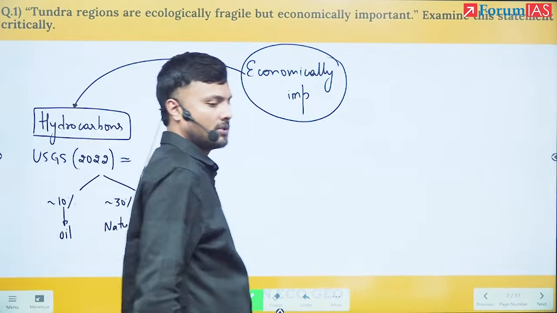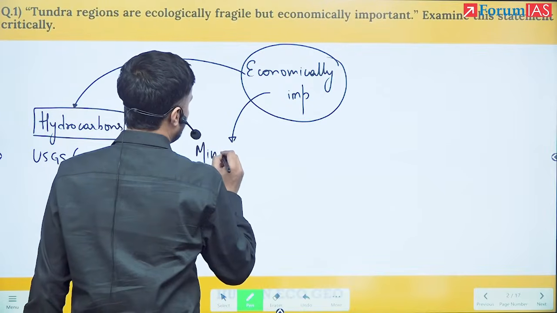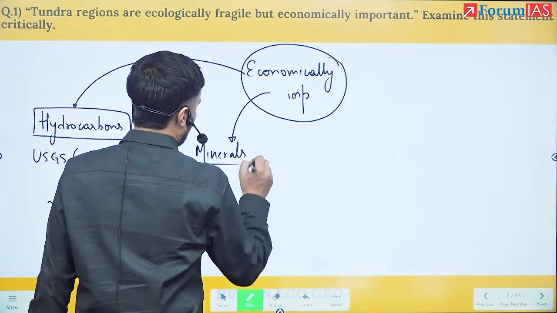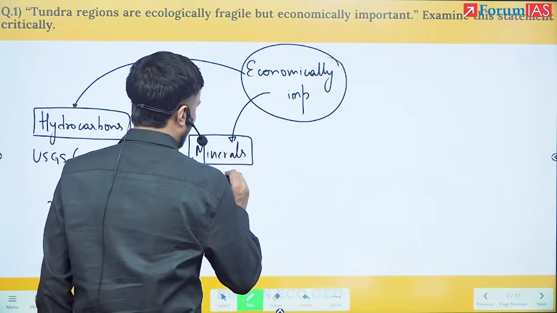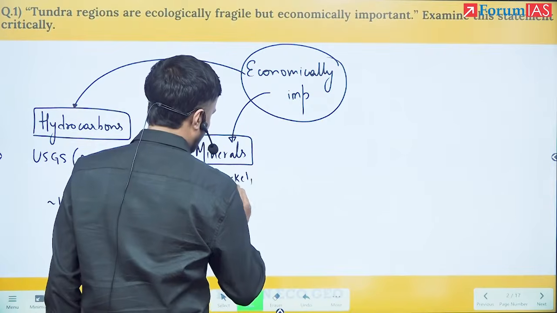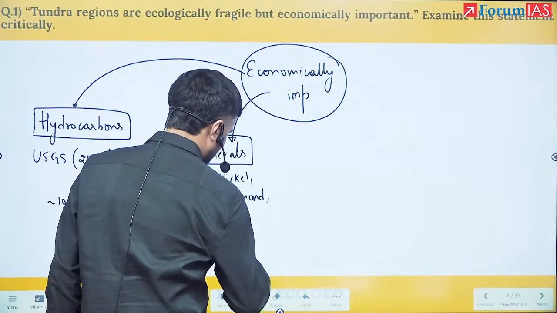Second, what we talk about here is minerals. Minerals means here they have nickel, diamond, and rare earth minerals.